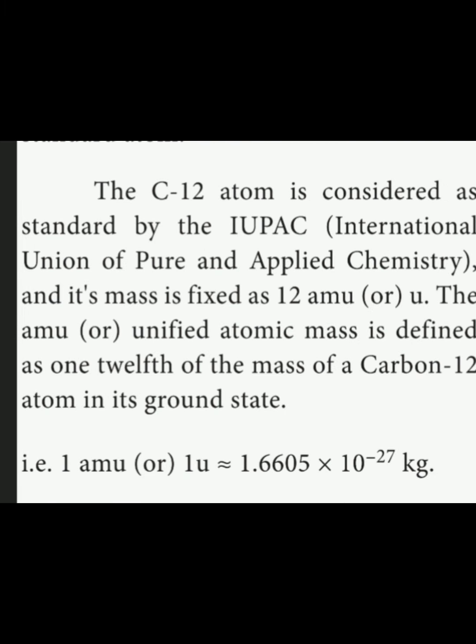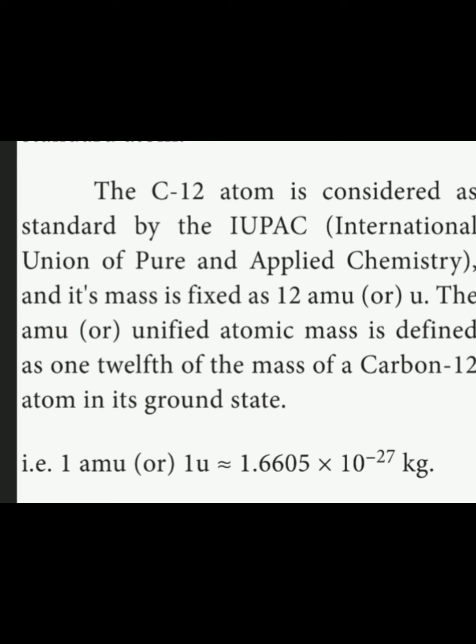Now the next topic is AMU. What is the Unified Atomic Mass Unit? Atomic mass unit is defined with carbon 12 as the basic thing. We have to take that one isotope. Carbon's atomic number is 6 but its mass number is 12. Even though C14 is also there, we have to take carbon 12 as the standard isotope. It is considered the standard by IUPAC.